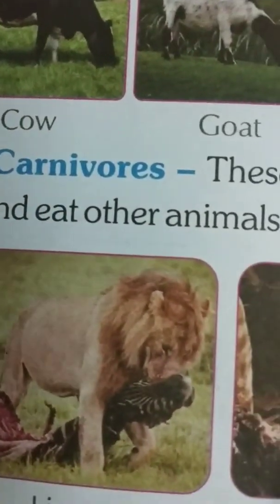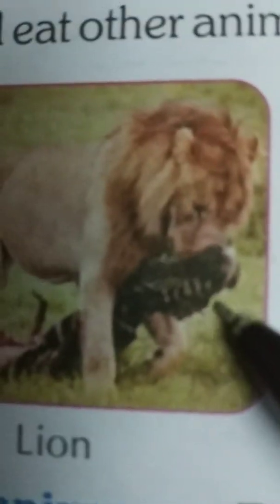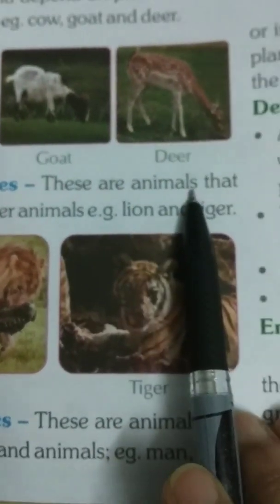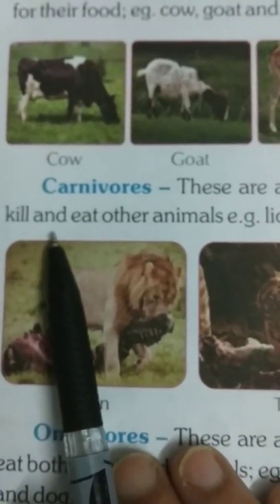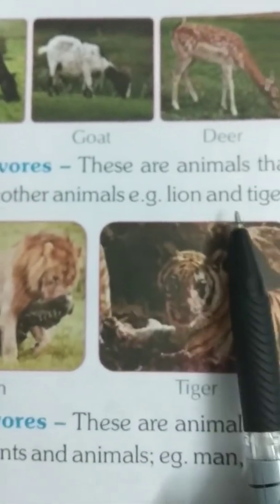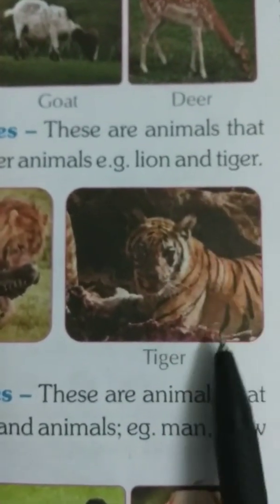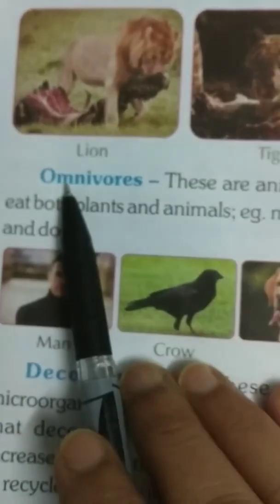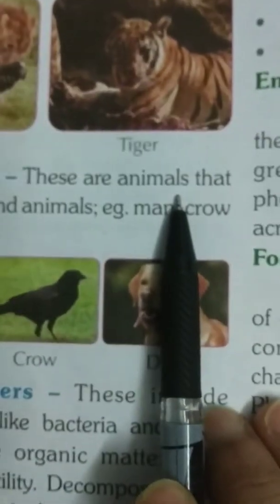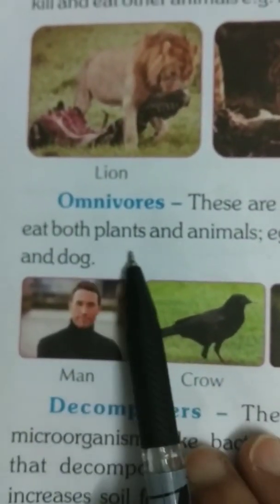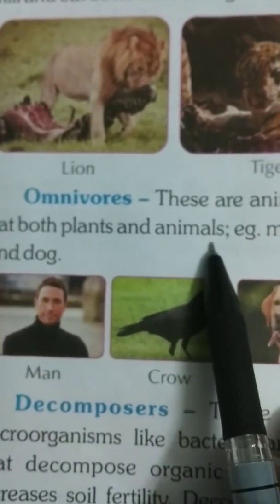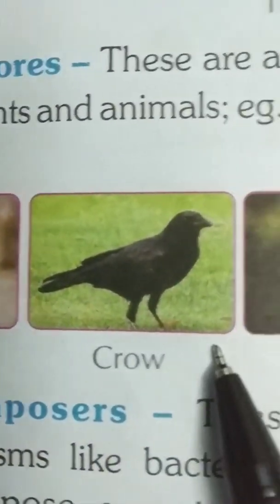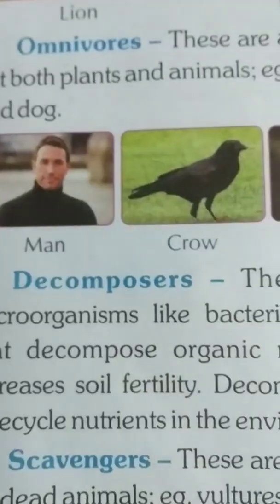Carnivores. Carnivores are those animals which depend on other animals for their flesh. These are animals that kill and eat other animals. Example: lion and tiger. Omnivores. These are animals that eat both plant and animal. Underline both plant and animal. Example, man, crow, dog.